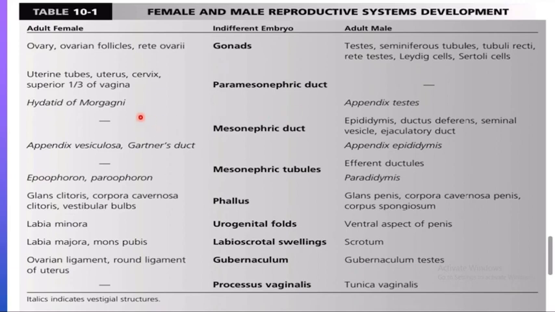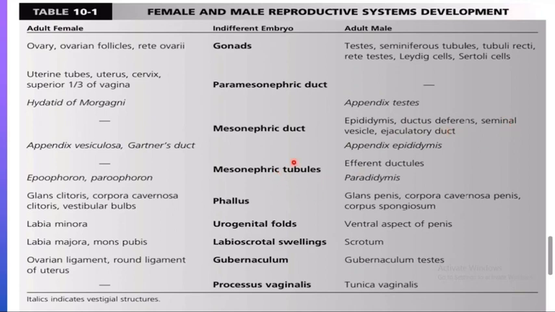The remnants in the female were the hydatid of Morgagni, whereas in the male it was the appendix testis. The mesonephric duct in the female degenerated and formed nothing, whereas in the male it formed the whole circle, which is the epididymis, the ductus deferens, the seminal vesicle, and the ejaculatory duct.